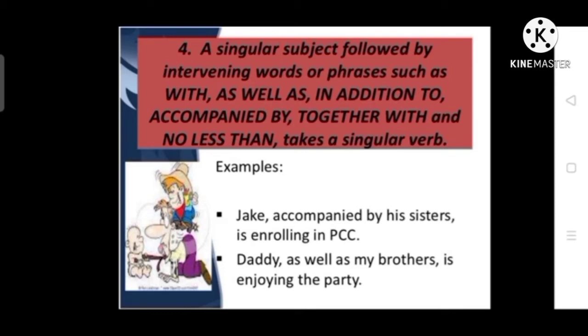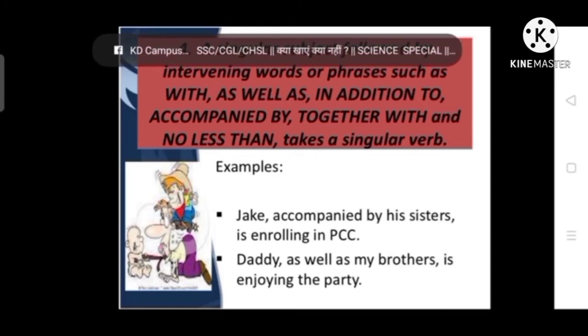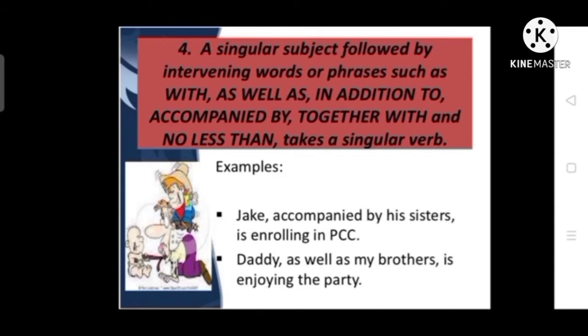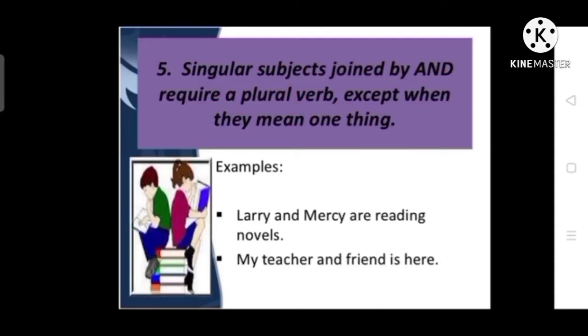In the next sentence, daddy as well as my brothers. Here we have joined two subjects, daddy and brothers, with as well as. So here we need only a singular verb. According to rule number 5, singular subjects joined by and require a plural verb except when they mean one thing.